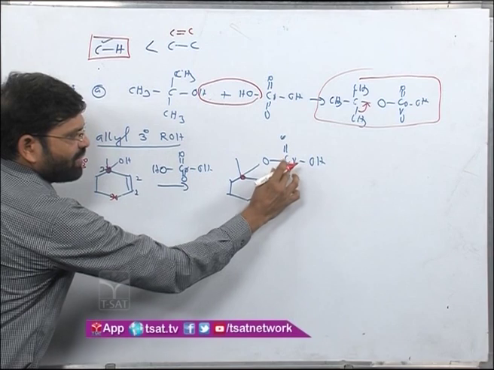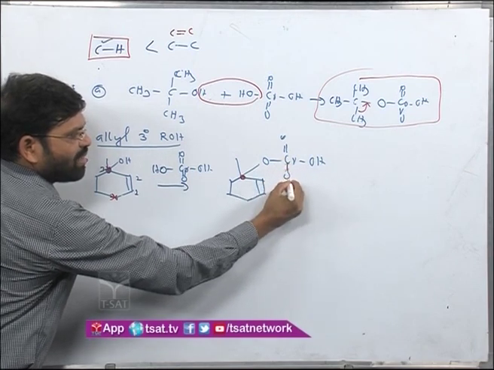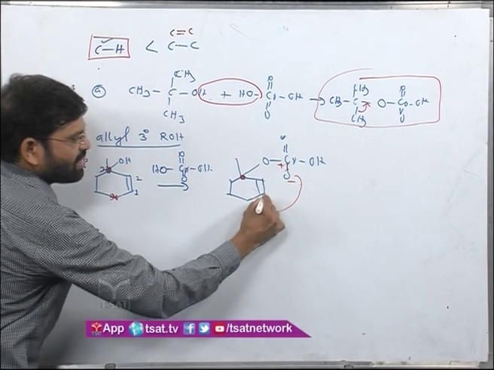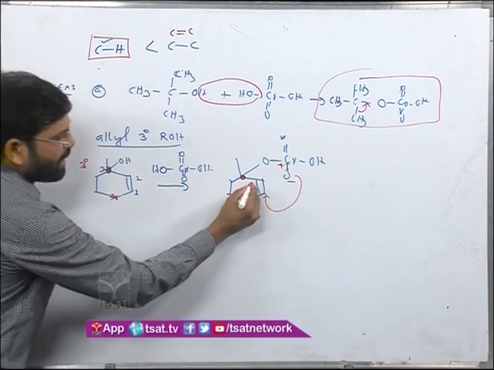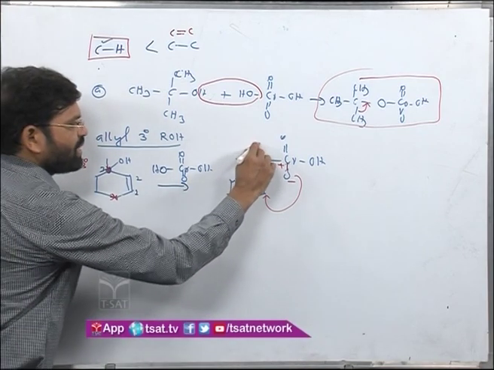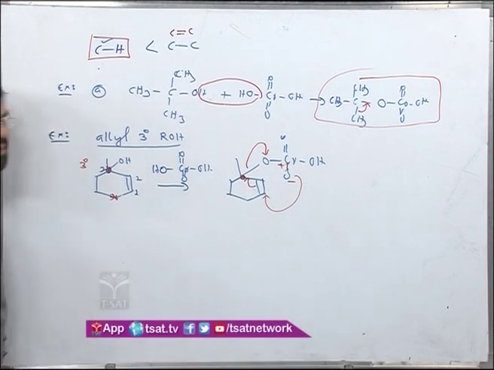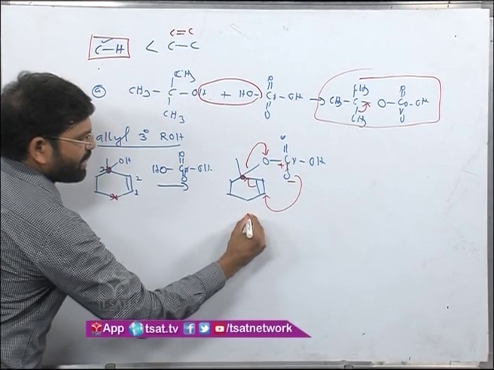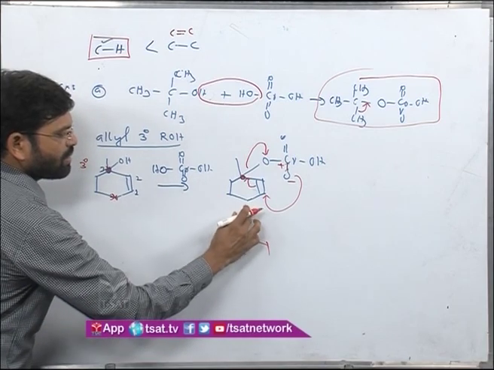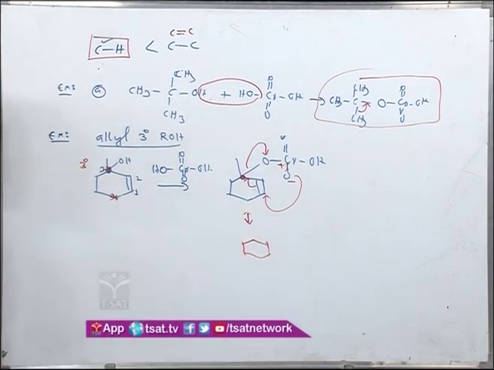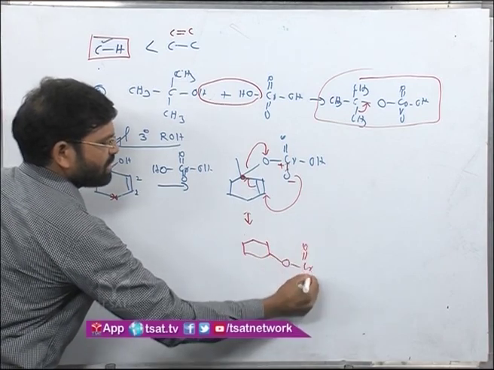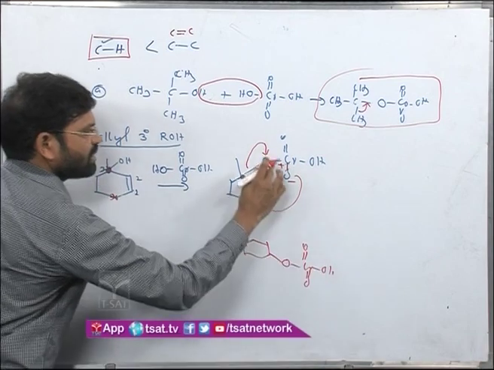Now, this one if I write as a single bond, this is O minus, C plus, it is attaching at this center, and this moves in this direction, this bond breaks here to the oxygen. So, what you will get is another compound, here it is oxygen, Cr double bond oxygen, OH.